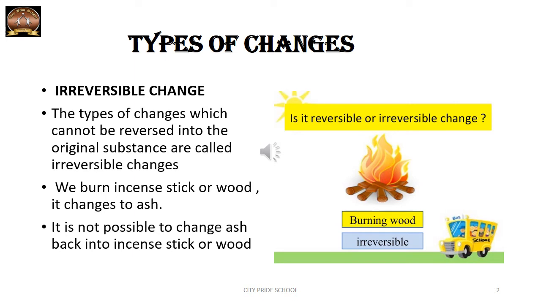For example, if we burn an incense stick or wood, it changes to ash. So a completely new substance is formed and you cannot get back the incense stick from the ash. So it is not possible to change ash back into an incense stick or wood. Such changes where you cannot regain the original substance are called irreversible changes.